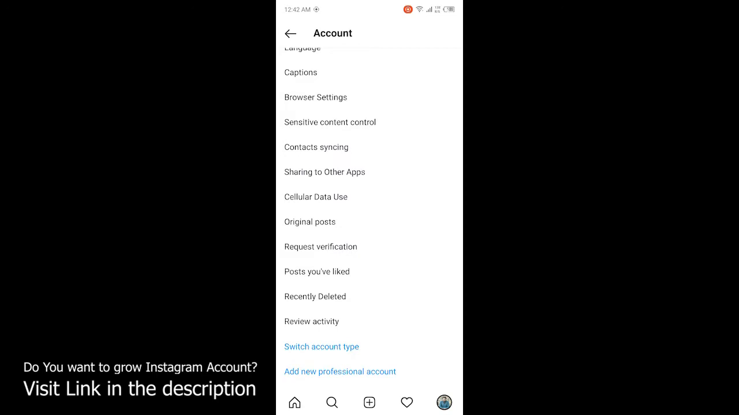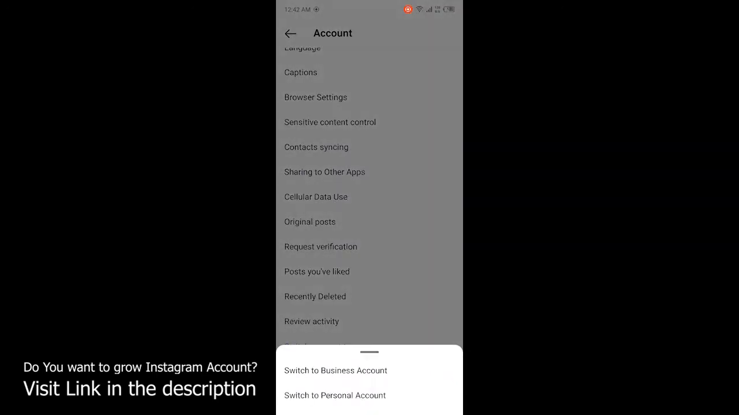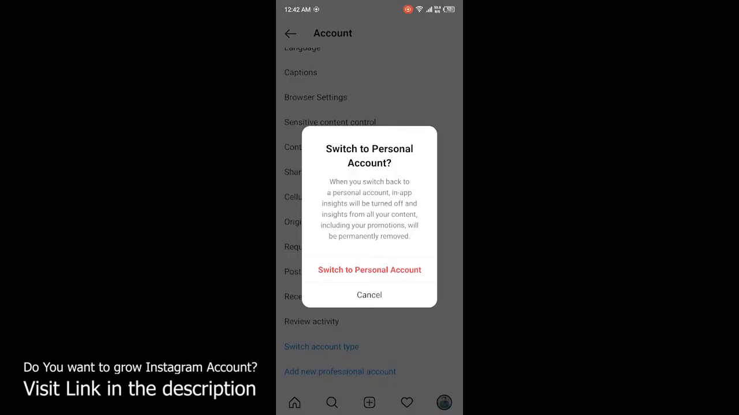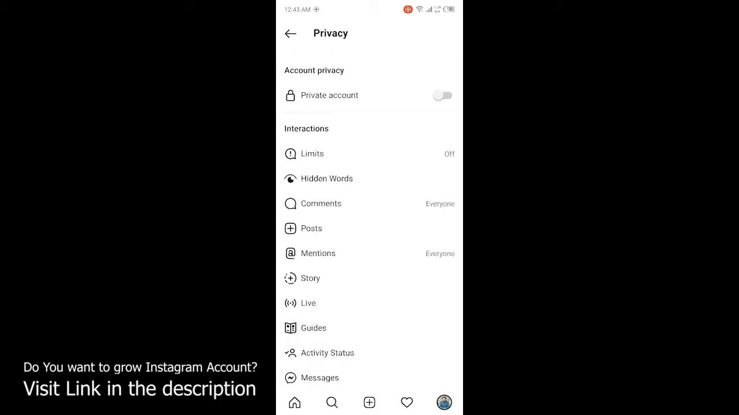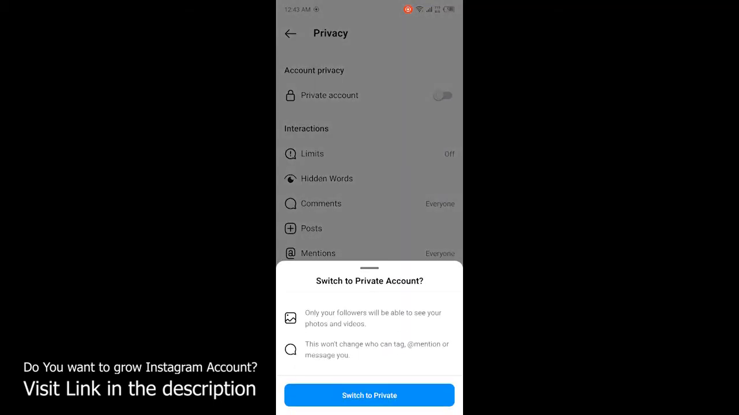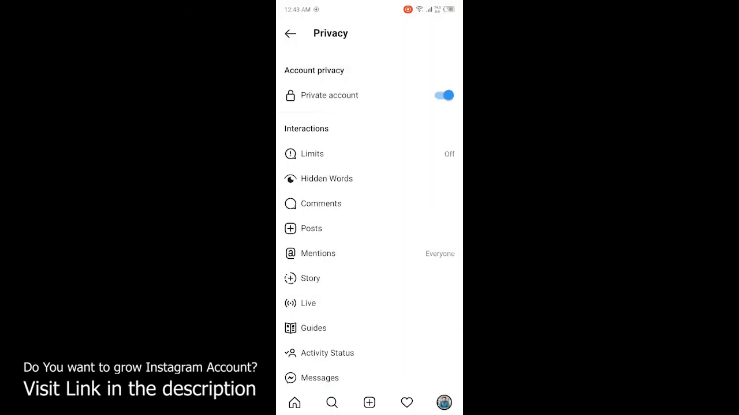on switch account type. First you need to switch to a personal account, and then you need to click on switch to personal account. Once my account is switched to a personal account, I need to click on privacy, and then I need to click on account privacy, click on private account, and simply click on switch to private account, switch to private.